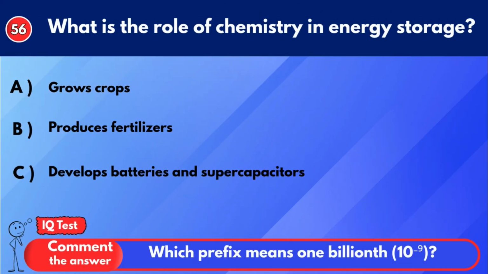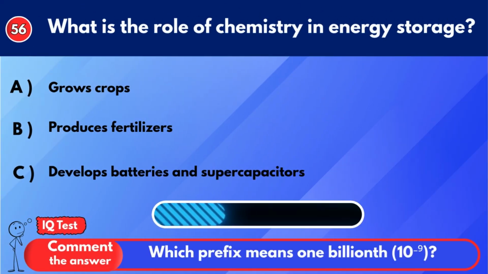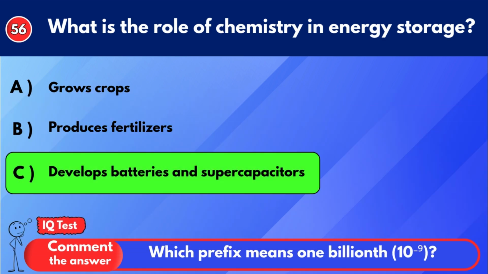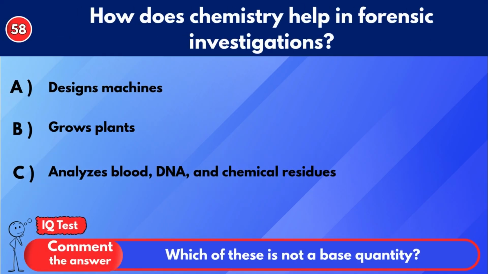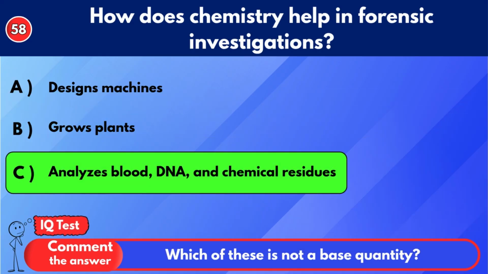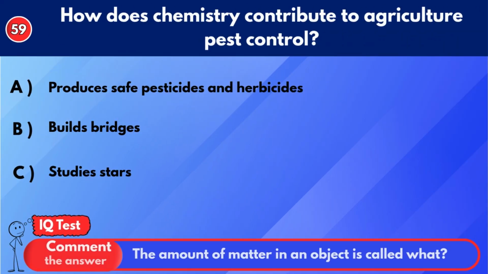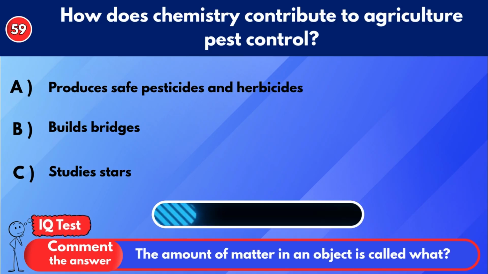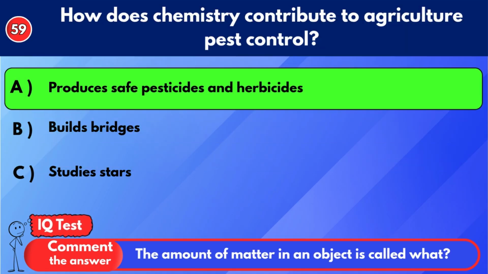What is the role of chemistry in energy storage? Develops batteries and supercapacitors. How does chemistry help in forensic investigations? Analyzes blood, DNA, and chemical residues. How does chemistry contribute to agriculture pest control? Produces safe pesticides and herbicides.